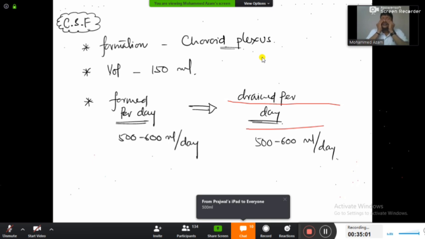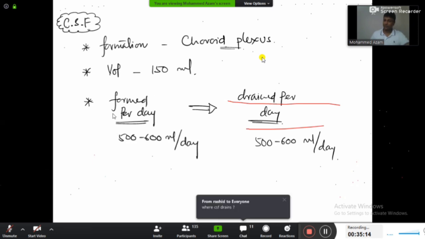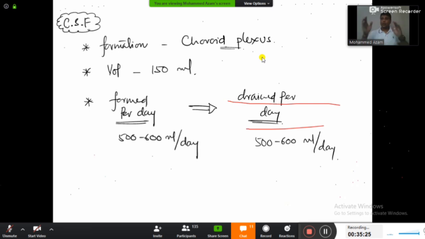In most of the classes wherever I take, the students are confused about this one. Sir, if 500 ml is forming and then 500 ml is draining, then how come you have got the 150 ml? ये 150 ml कैसे होता है? तो थोड़े लोगों के दिमाग में ये डाउट होता है कि अगर 500 फॉर्म हो रहा है और 500 ड्रेन हो रहा है तो 150 कैसे? Guys, try to remember, I told you very clearly that the normal volume of CSF always present in the ventricle is 150 ml.